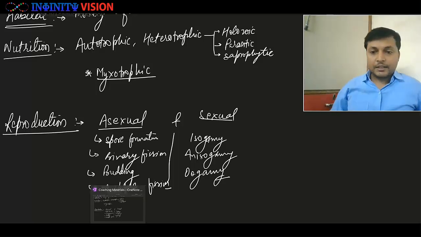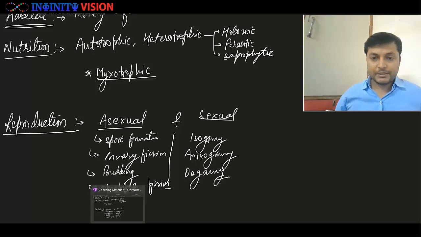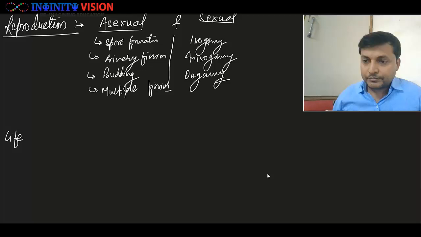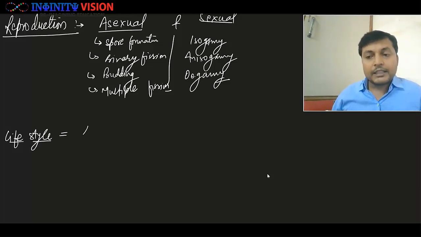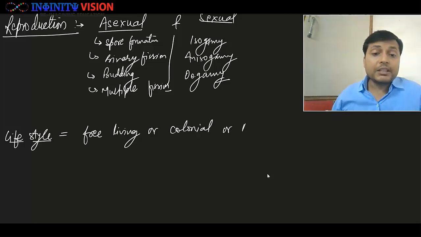Therefore, if we talk of lifestyle, they can either be free living or colonial. In some cases they can also be parasitic.